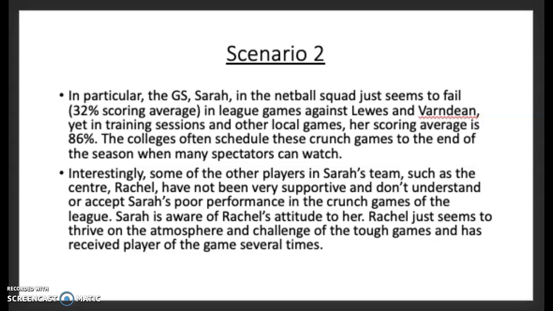You could also use the drive theory to try to explain Sarah's performance. This is because during local games and training sessions, as her arousal begins to increase, she starts to play much better, with her scoring average of 86%, as there is a linear relationship between performance level and arousal, according to the drive theory.